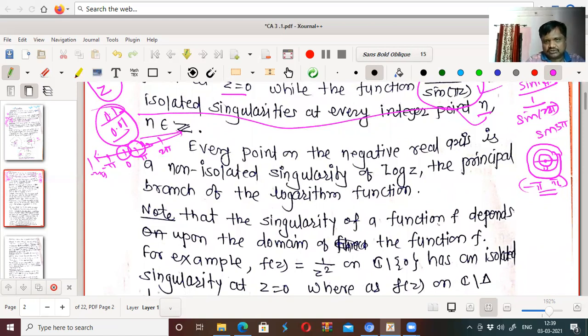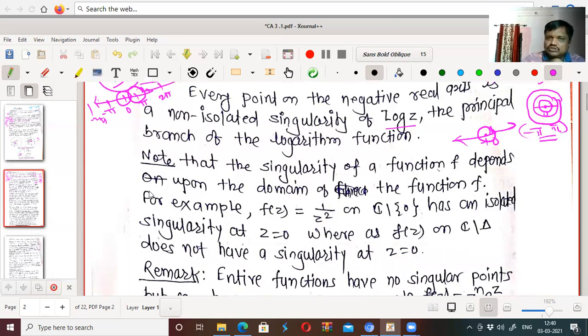Suppose this is the negative real axis, and we take minus 1 as the point. Log of minus 1 is not defined. Not only that, if I take any neighborhood of minus 1, the function is not defined there either, and therefore it is called a non-isolated singularity. So every point on the negative real axis is called a non-isolated singularity of the function log z.